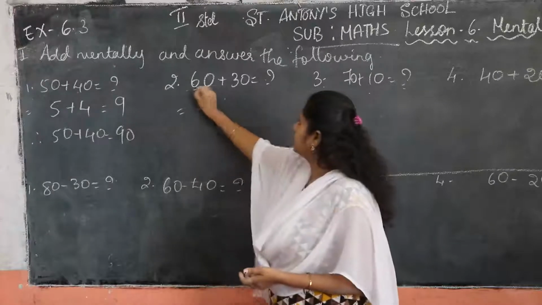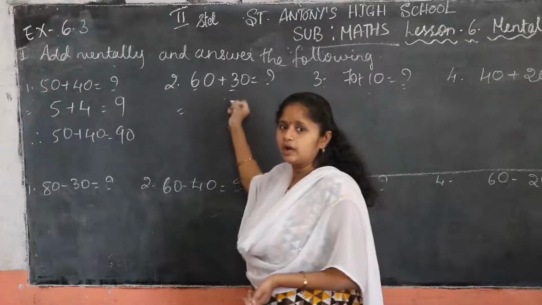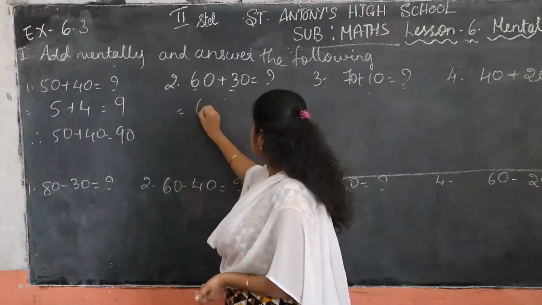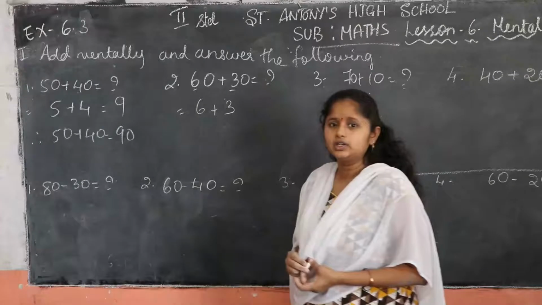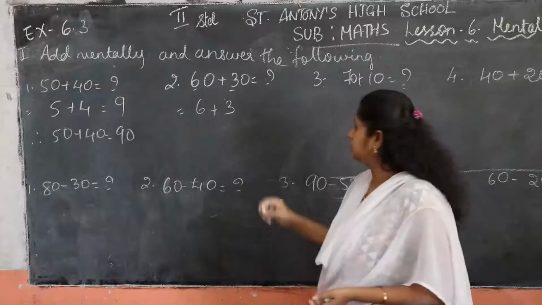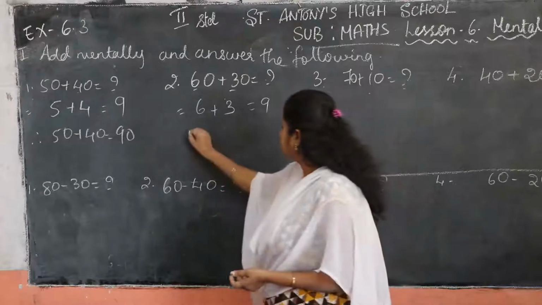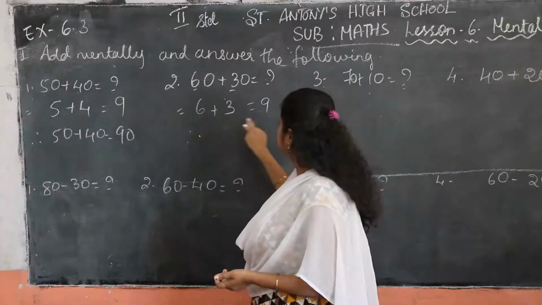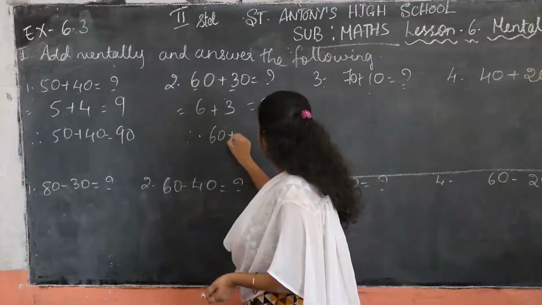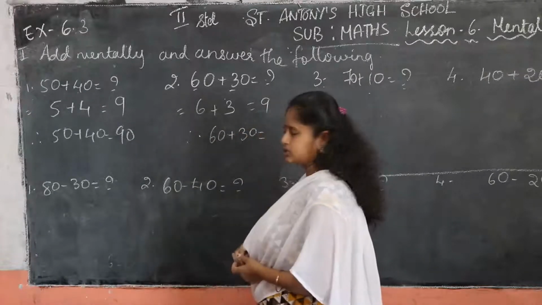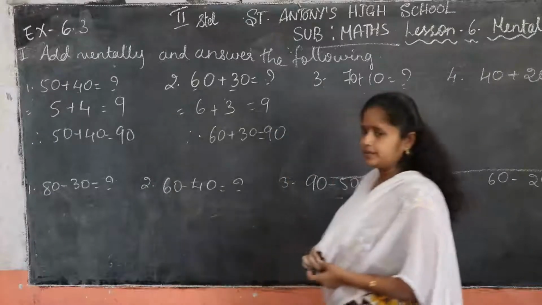First you have to take this number, that means the tens place numbers. 6 plus 3. 6 plus 3 is how much, children? 6 plus 3 is 9. So 6 plus 3 equal to 9 means 60 plus 30 is equal to how much, children? 90. Is it easy?